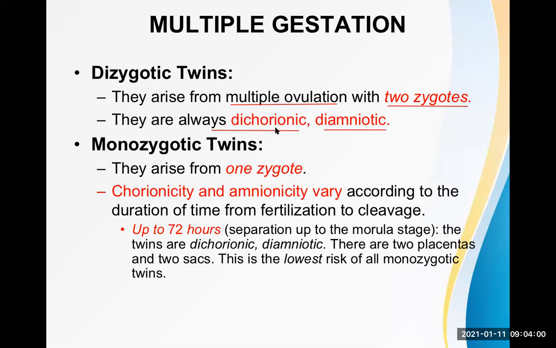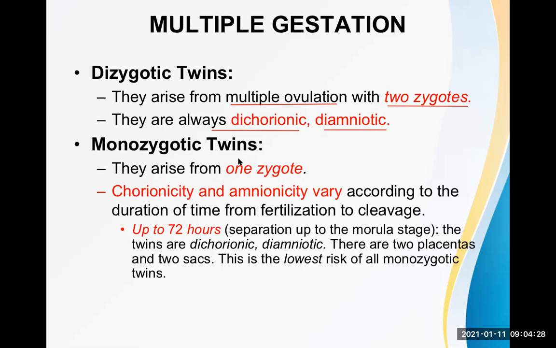There are two placentas. That's why we call it dichorionic, because remember, placenta develops from the chorion. The parent substances are called chorion frondosum and decidua basalis. These are the basic substances from where placenta is developed. That's why we use the term dichorionic, two placentas, diamniotic, two amniotic cavities. So this is called dizygotic twin, also known as fraternal twin.